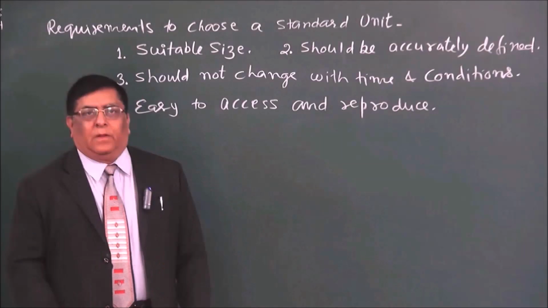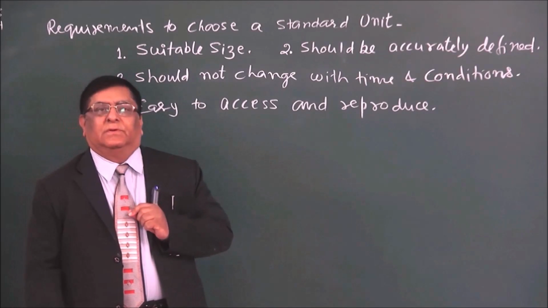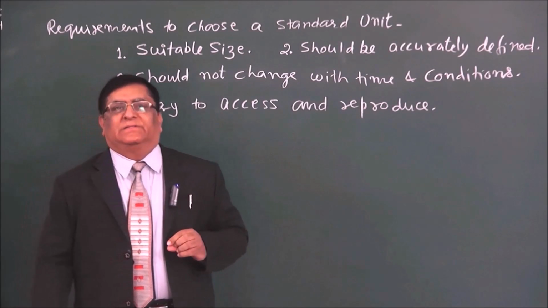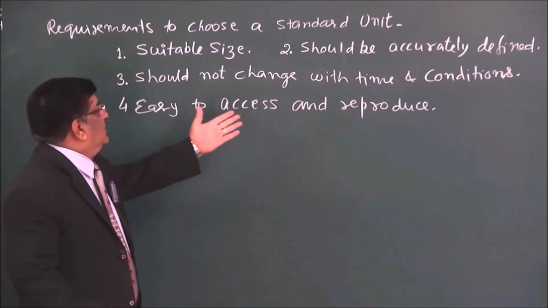So I will write here our requirements to fix a standard unit. How do we choose a standard unit?